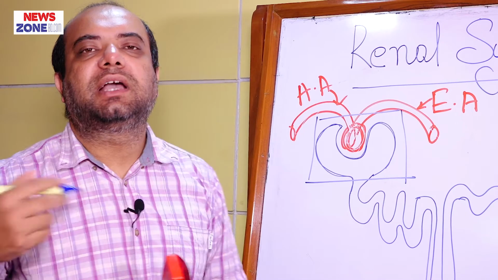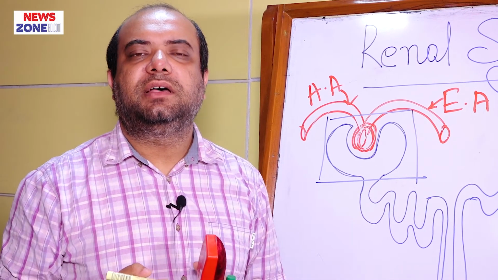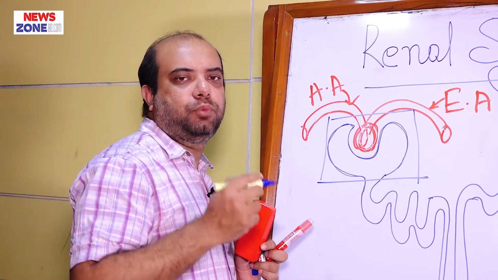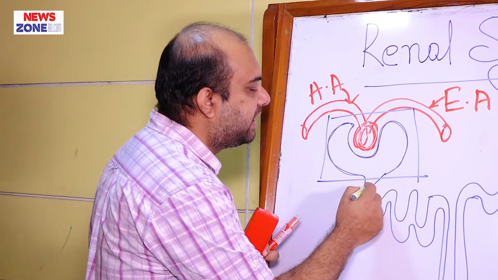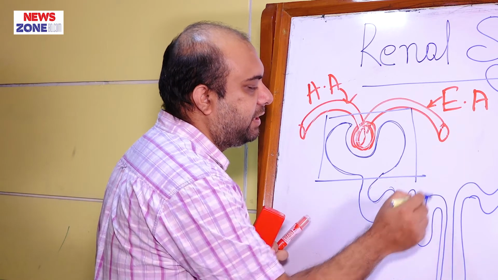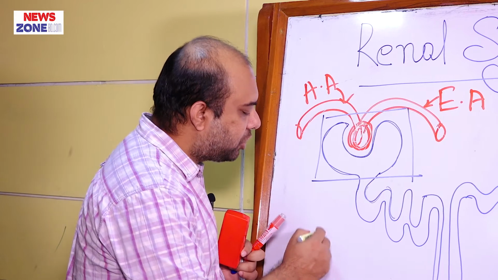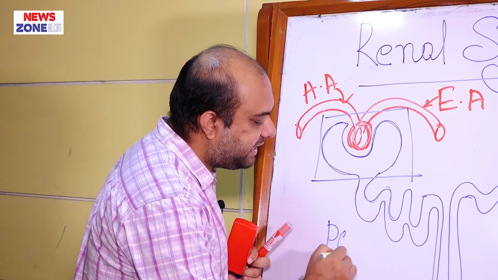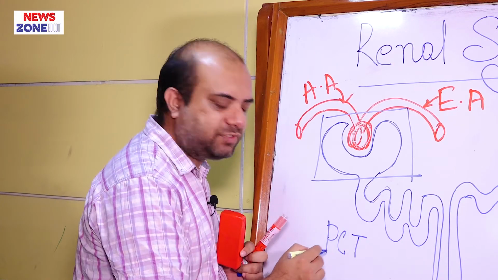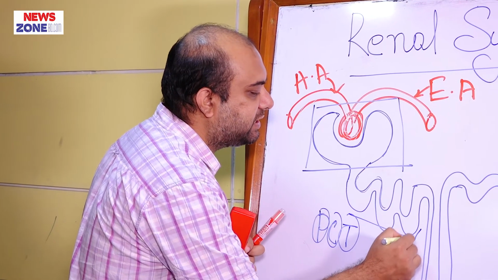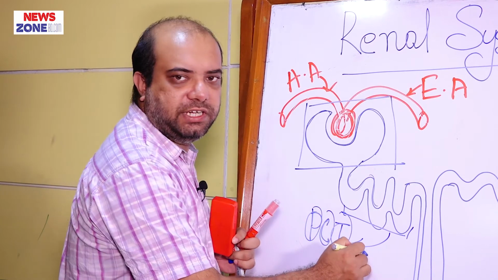Then we will come to the second part of the nephron, that is renal tubules. The first portion of the renal tubules is convoluted. That's why it is called proximal convoluted tubule, in short PCT.